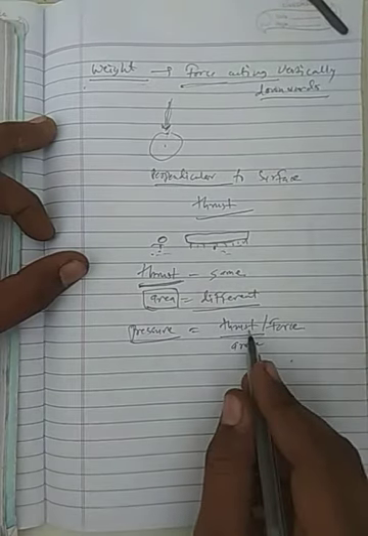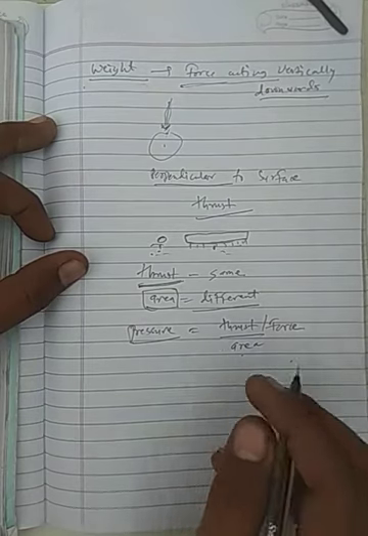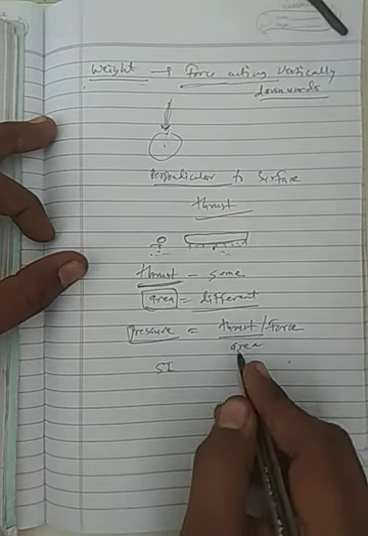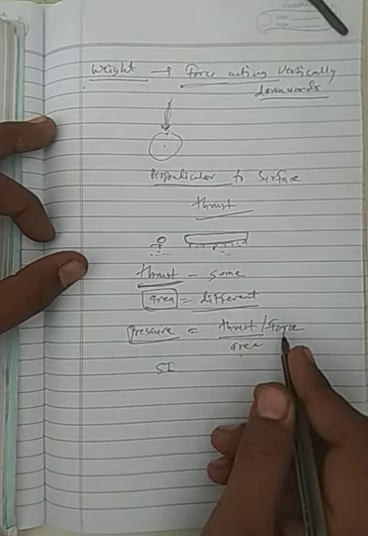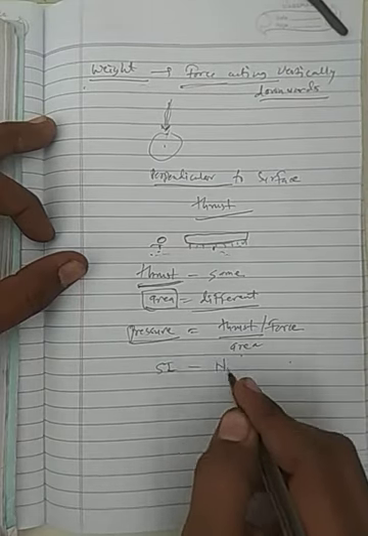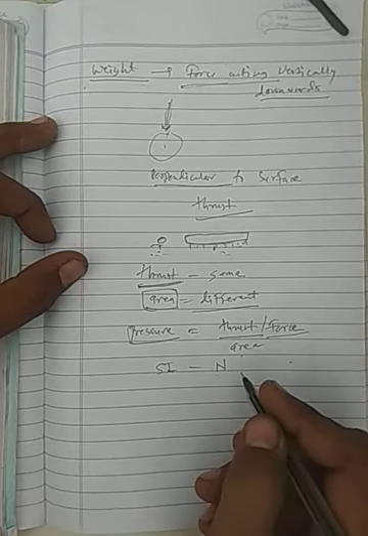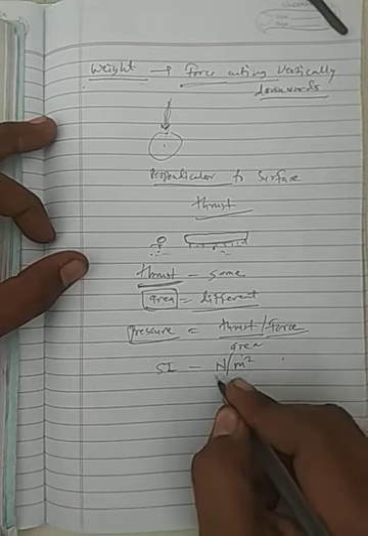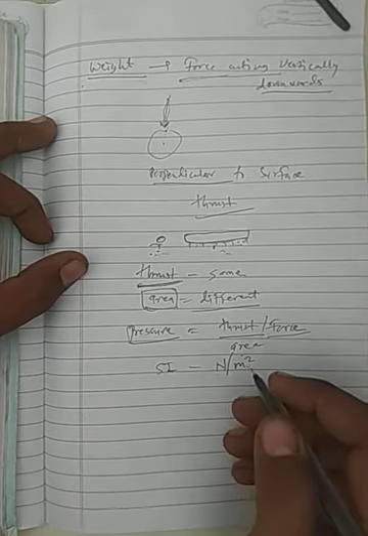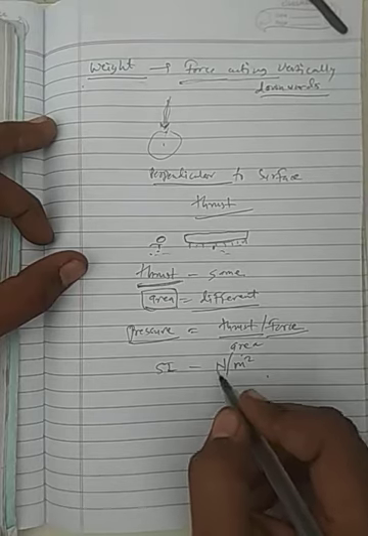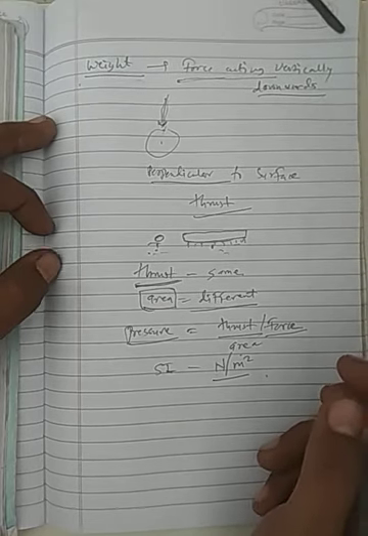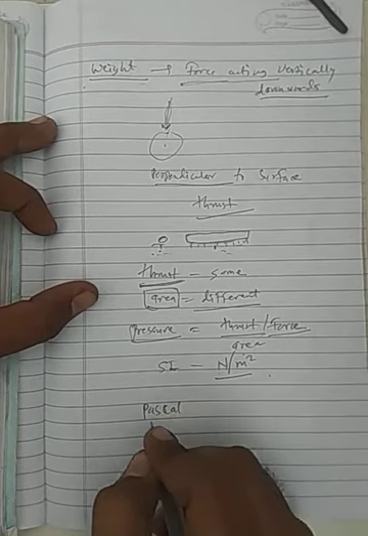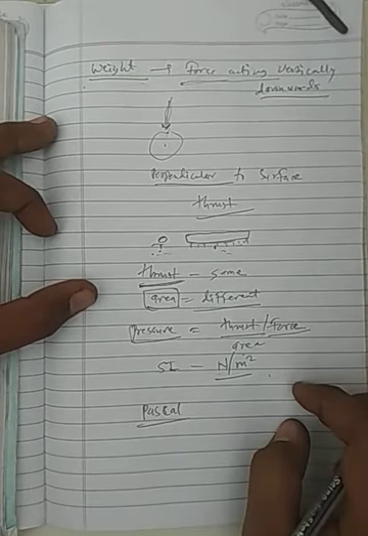If you substitute SI units, thrust is a force, so it will be Newton, because the SI unit of force is Newton and the SI unit of area is meter square, so it will be Newton per meter square. But the SI unit of pressure is not Newton per meter square, it is Pascal.